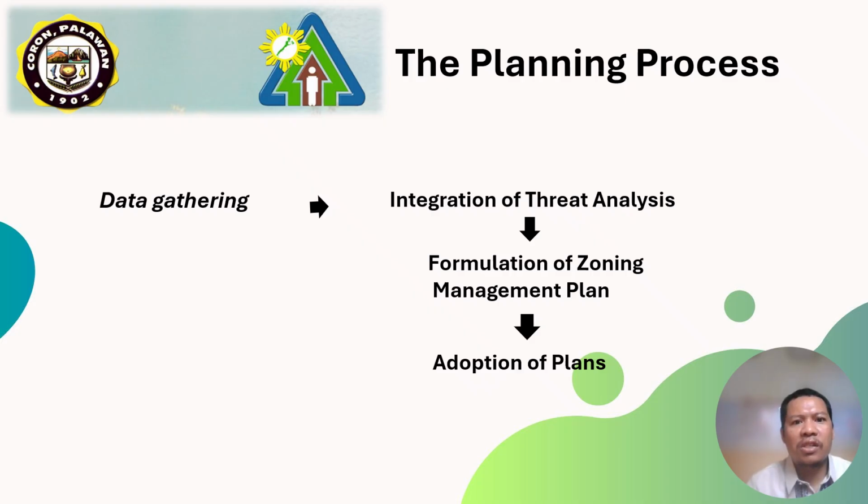The last in the process is the adoption of the plan by the Sangguniang Bayan of the LGU of Coron and the approval of the PCSD. The integration of ICAN in the comprehensive land and water use plan will be reviewed by the PCSD, and once approved, the LGU will now implement the ICAN through the local zoning ordinance.